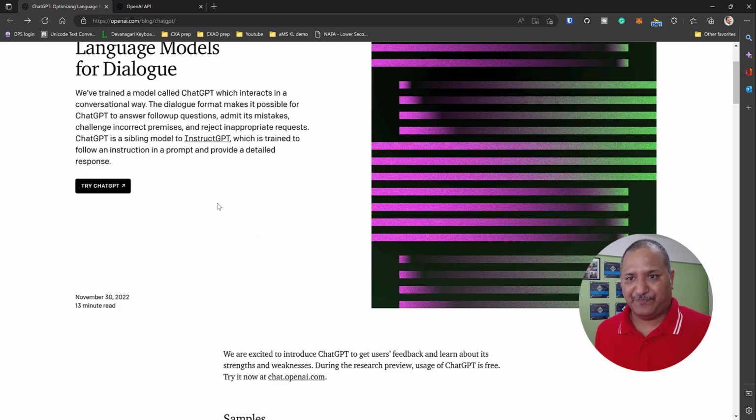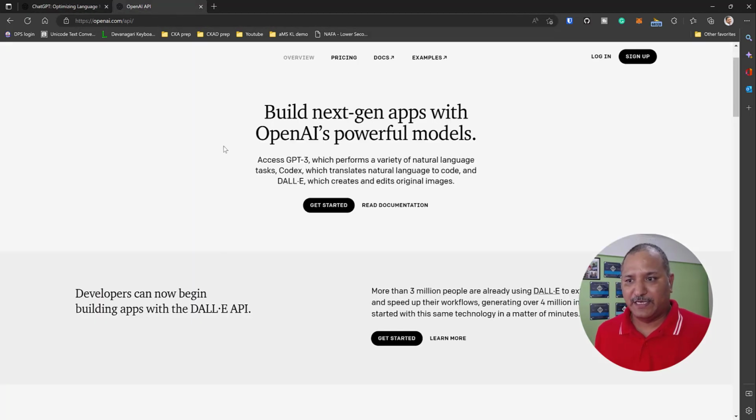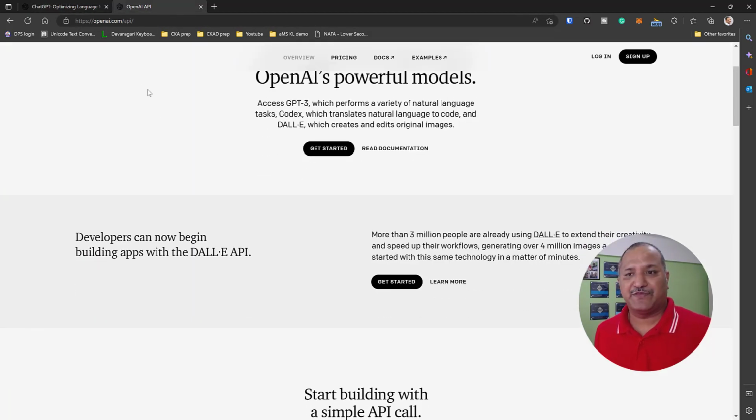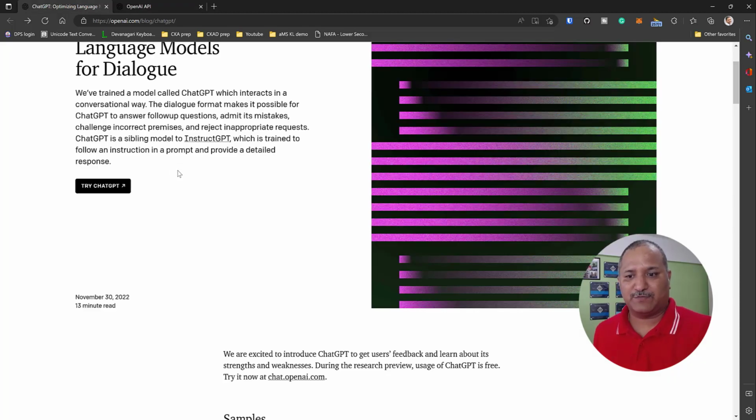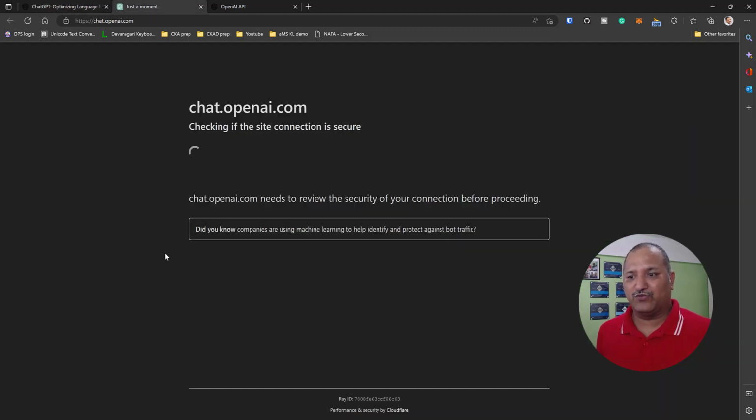So to get started, visit this OpenAI chat page or openai.com, and then there is the get started. I'll put the link to this particular page in the description. When we hit try ChatGPT, it will ask us to register.